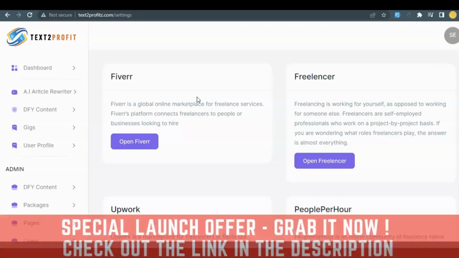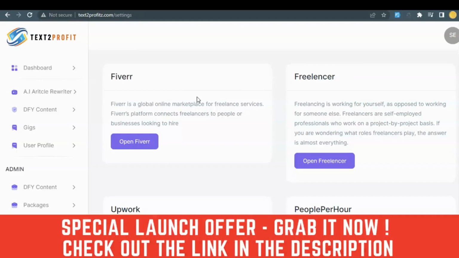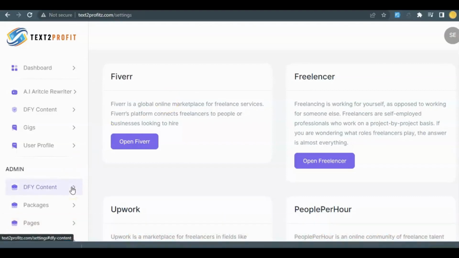So all you need to do is check out article writing gigs on any of these freelancing sites, and once you have scored the gig, you come back to Text2Profit, and using DFY content, you can create an entirely unique article. And that is that. Make money in seconds without breaking a sweat.